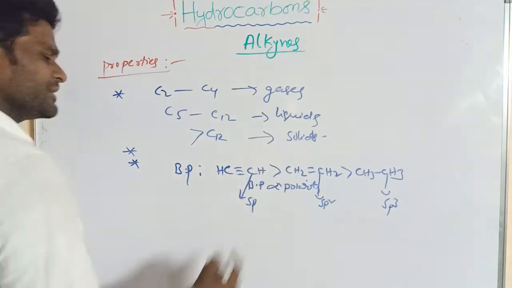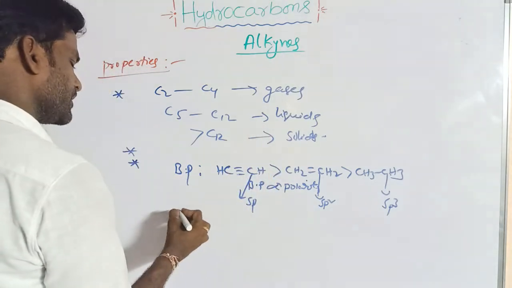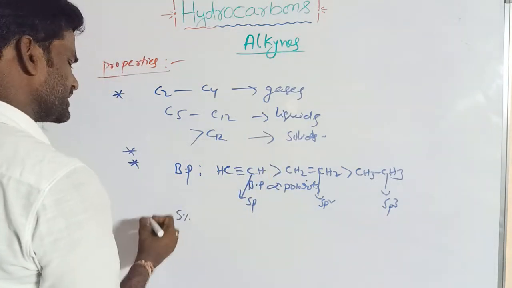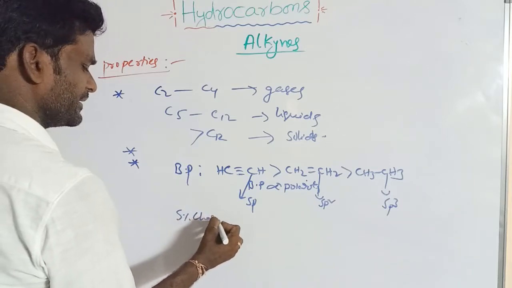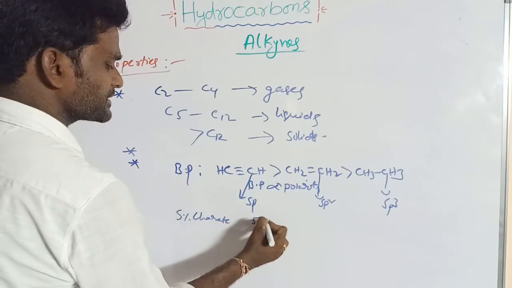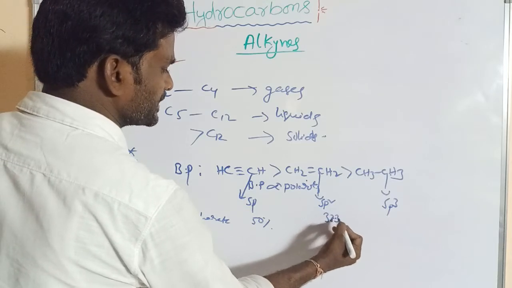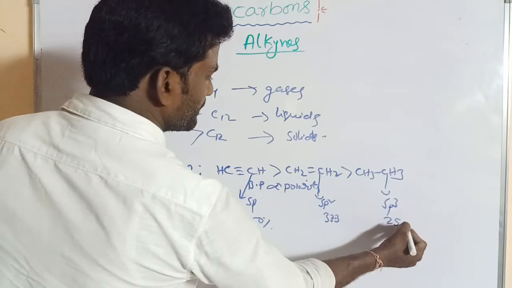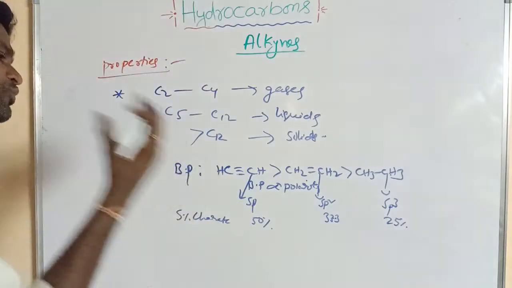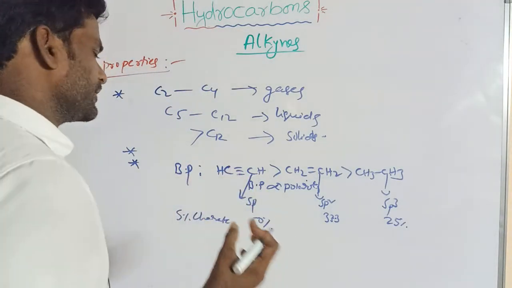In these hybridizations, the s character is 50%, this is 33.3%, this is 25%. So whichever has more s character is more electronegative, right?